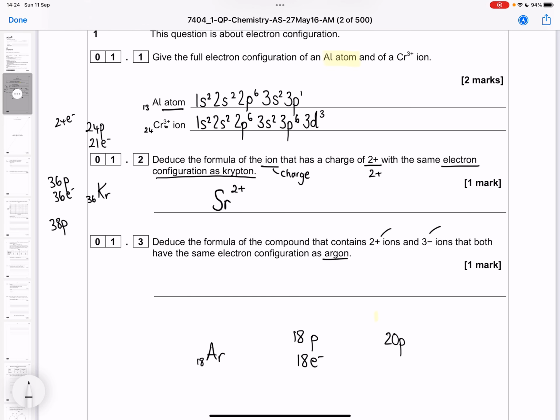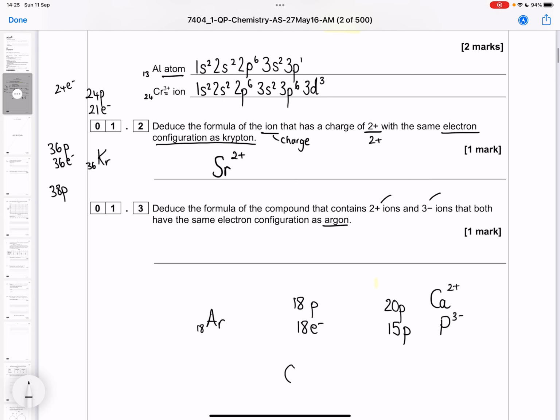So I'm going to look up element number 20, calcium, and make it 2+. To have a 3- charge, I would need 3 fewer protons, so 15 protons. So I'm going to look up element number 15, phosphorus, and give it a 3- charge.